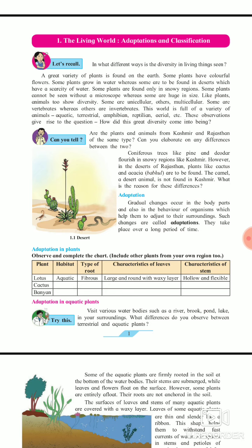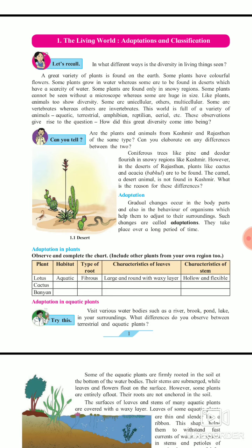You have to find the answer to this question. I will give you one hint: Kashmir and Rajasthan are two different regions, and both have different weather conditions. In Kashmir the weather is cold, in Rajasthan the weather is hot. According to that particular weather, the characteristics of plants and animals suit a particular region. So the answer to the first question is that not all the plants and animals are the same in Kashmir and Rajasthan. You have to write down the main difference for this question.